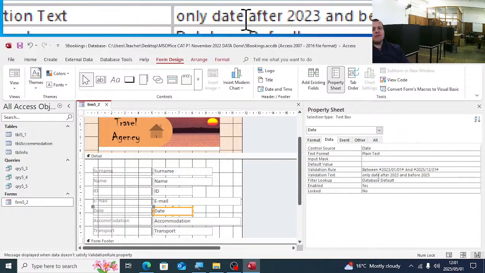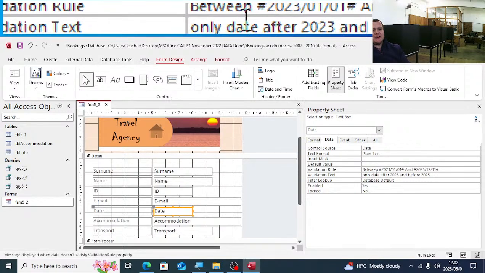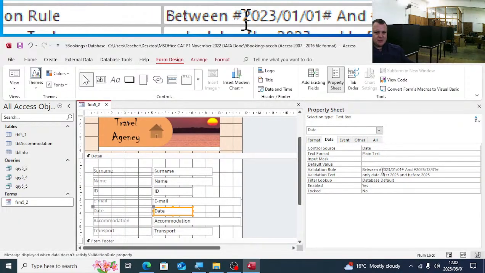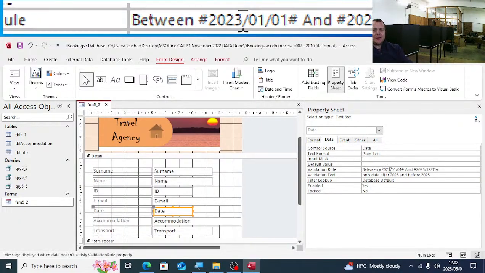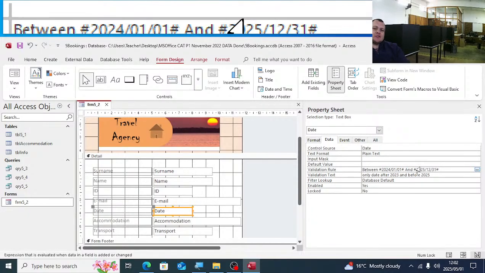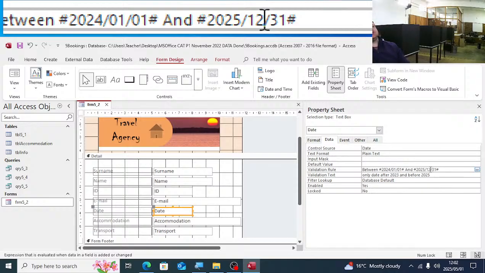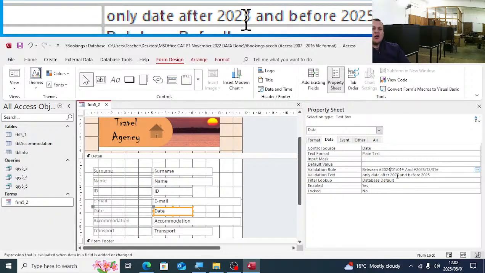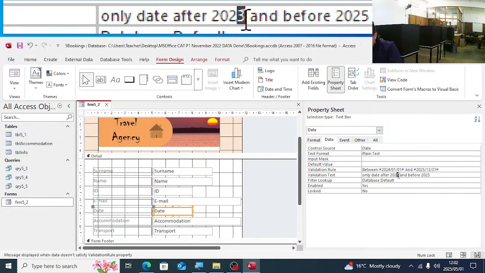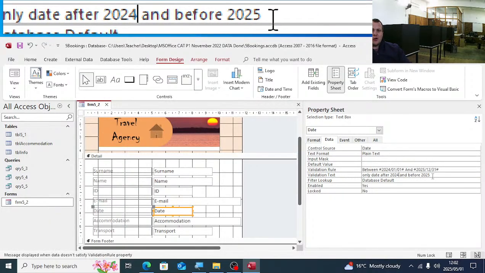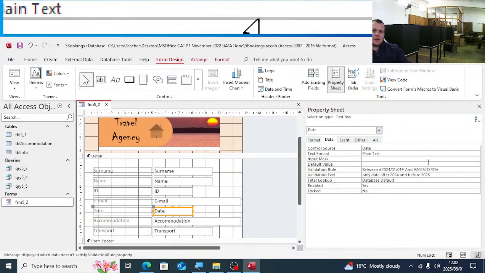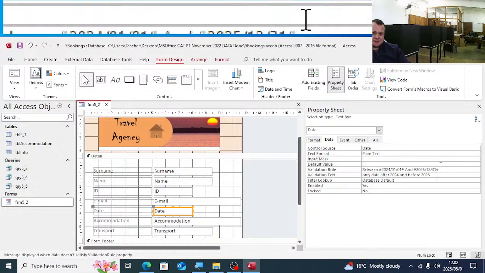And then I remember what I said the other day, né? Your validation text must be the same or explaining your validation rule. If you had there between 2024/01/01 and 2025/12/31, your validation text should have read only dates after 2024 and before 2026. Mine is wrong. Before 2026.